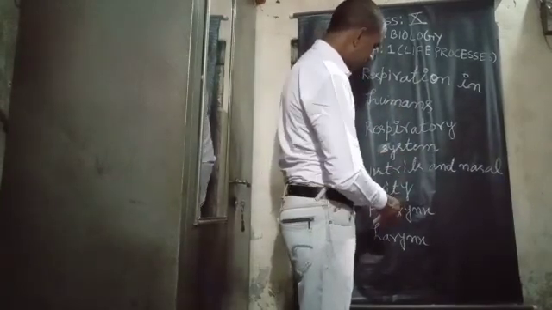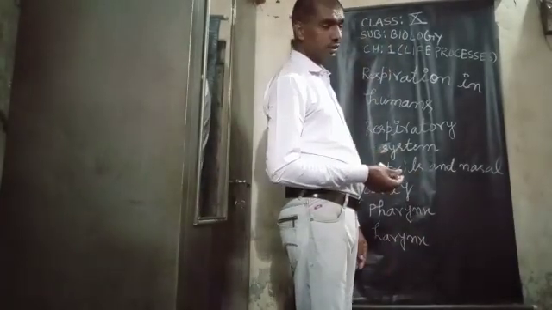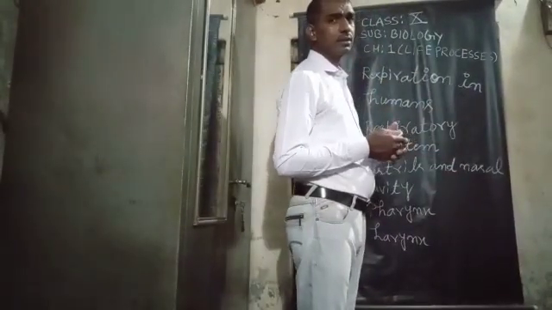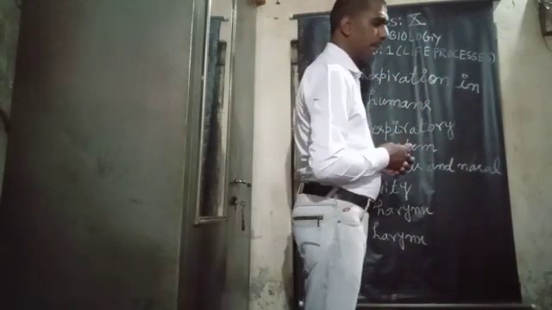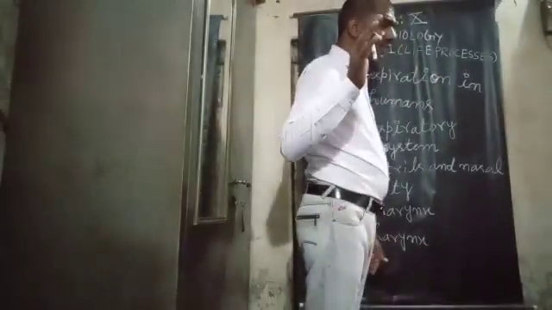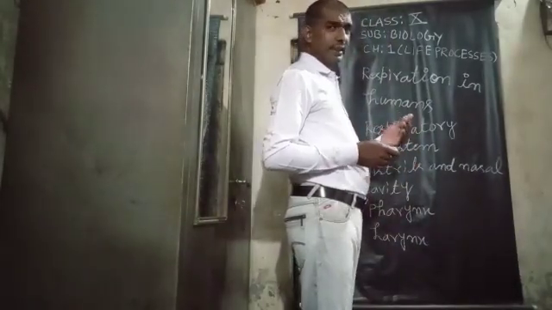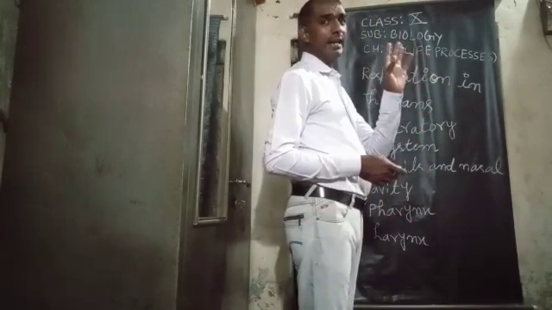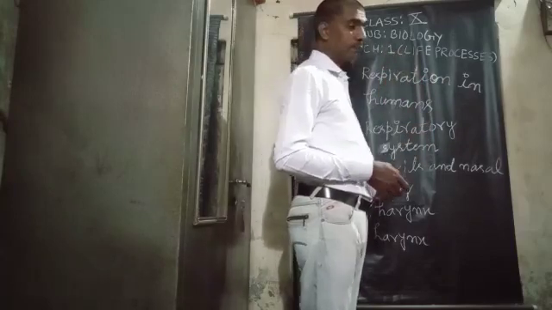Lastly, I am going to describe the larynx, which is also called the voice box. The voice box is a cartilaginous box-like structure located at the start of the windpipe. At the beginning of the windpipe it is located. That is called the voice box, and its structure is just box-like.